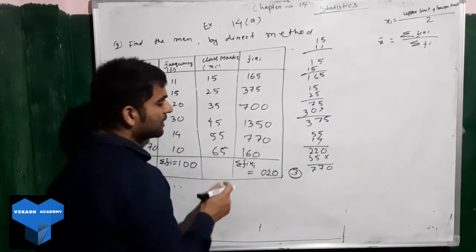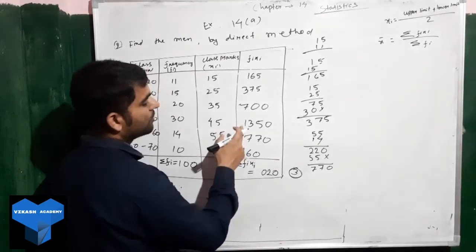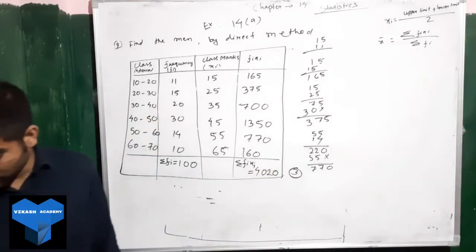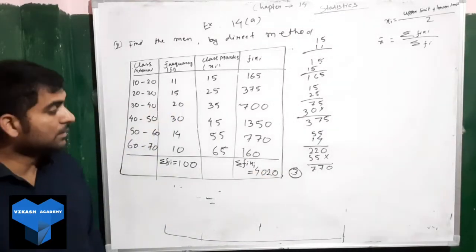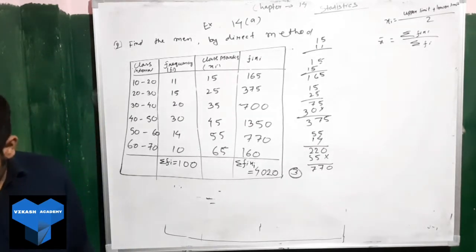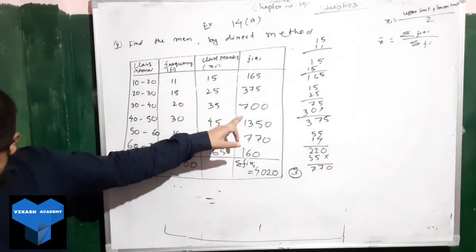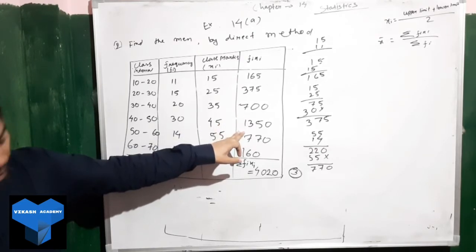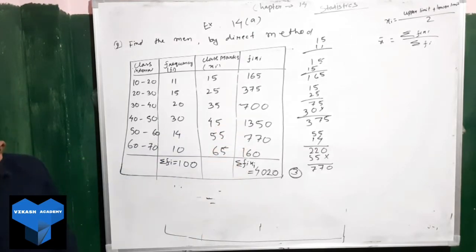So what we will get? 1 will be 1 here. 1 plus 3, we are getting 4. So 4, 0, we are getting 2 zeros. 1, 6, 5, 3, 7, 5, 700, 1, 3, 5, 0, 7, 7, 0, 1, 6.